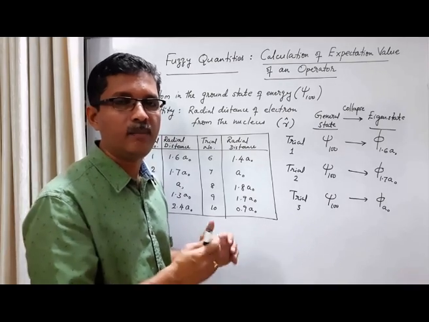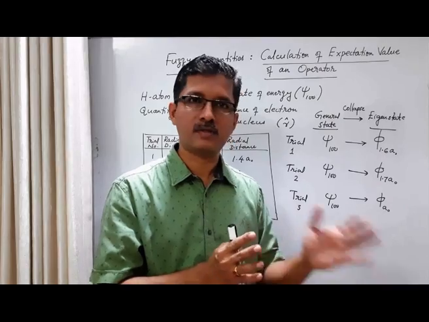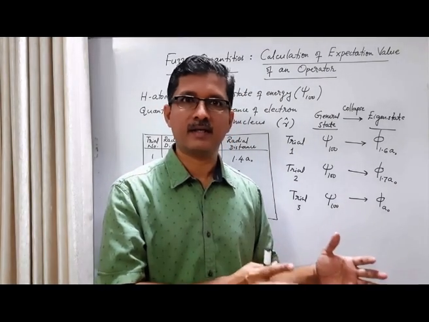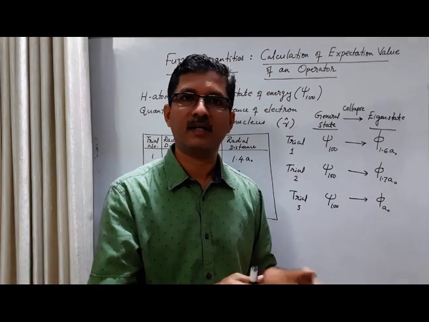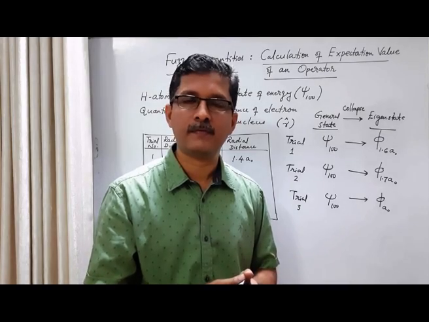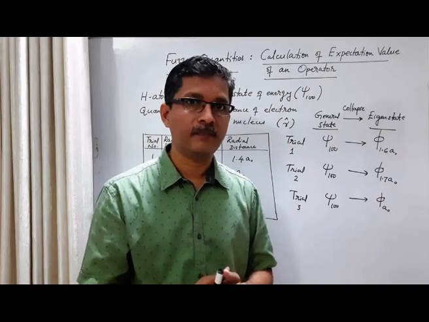But the point is that immediately after the measurement, the system collapses to one of the eigenstates, and it remains in that eigenstate. That we can experimentally check and verify by doing repeated measurements on a single member of the ensemble.